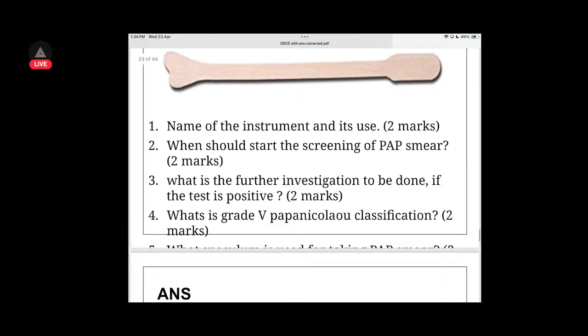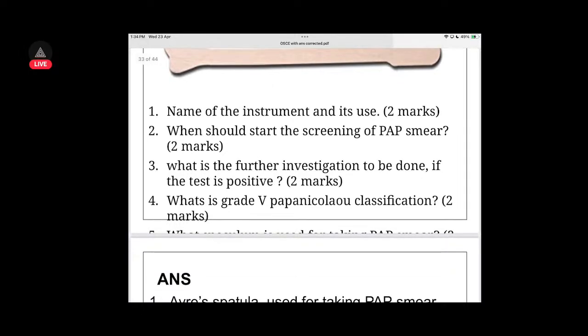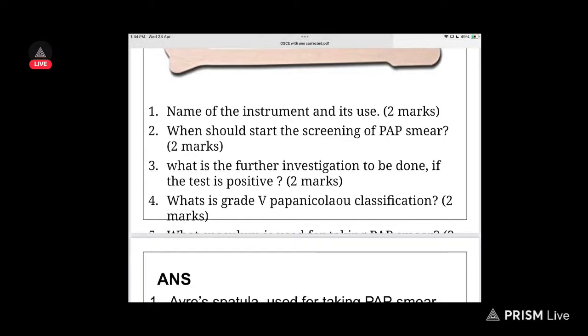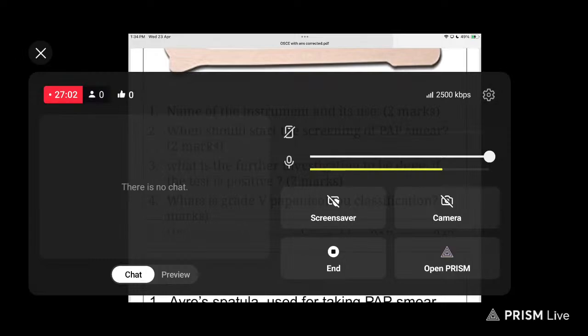Even I'm not sure actually. I think it's something regarding the materials in the smear. And one second, I remembered I had to do something. Give me a second.